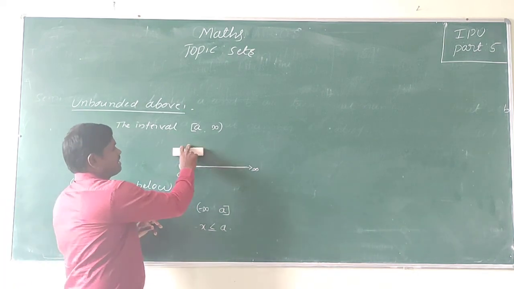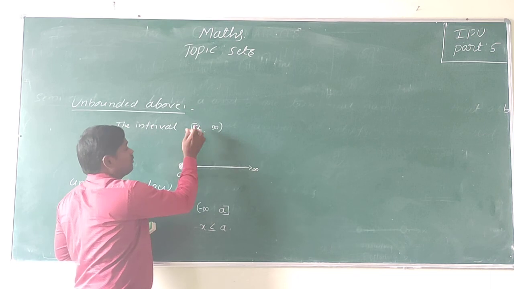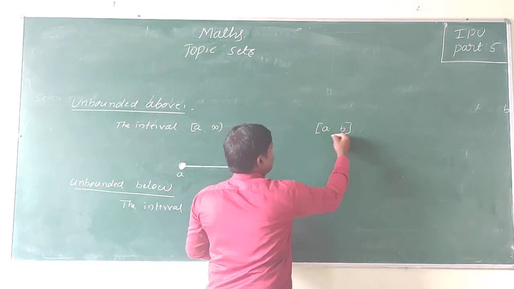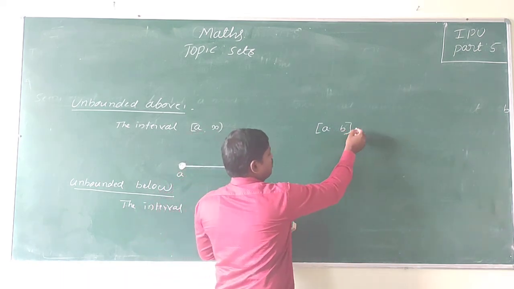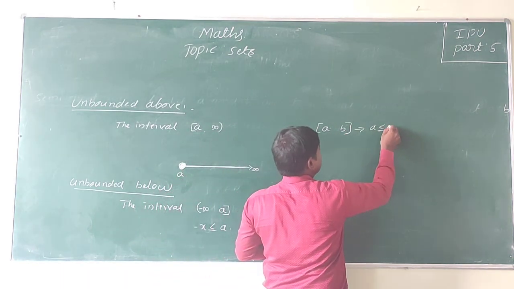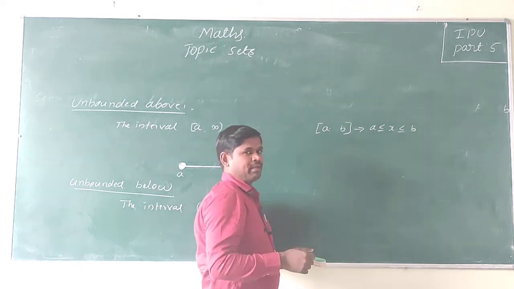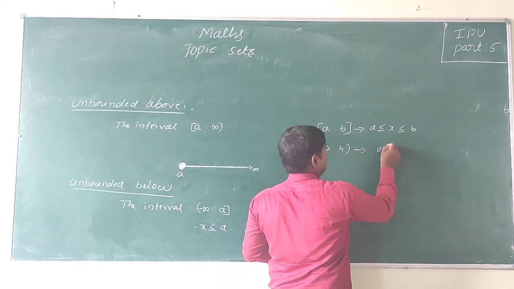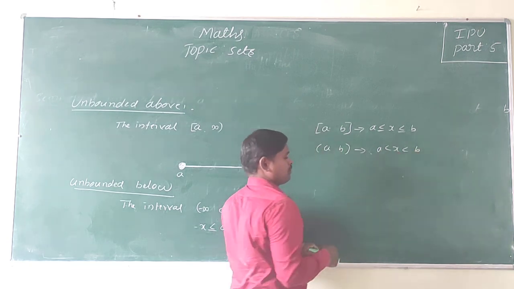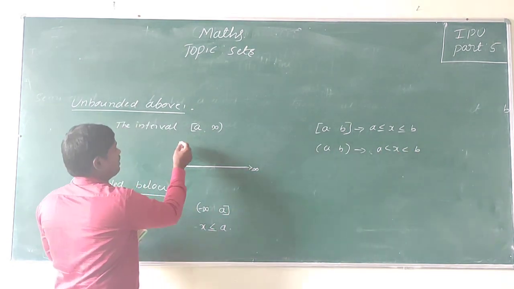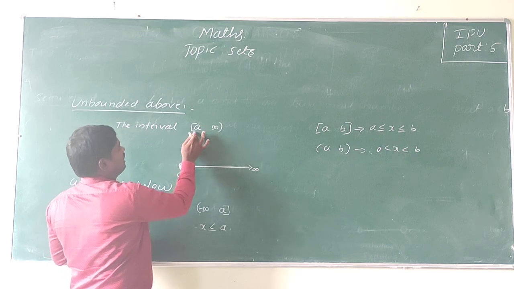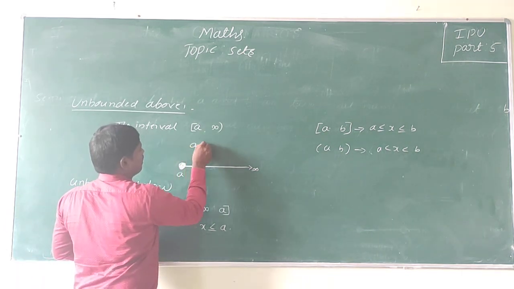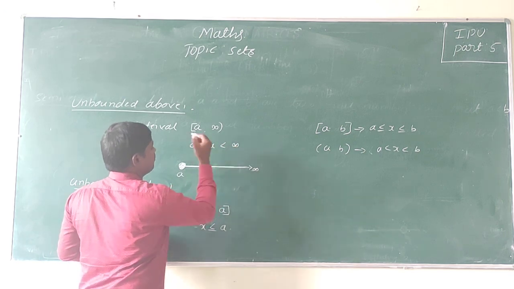So I am taking this in another form, like an interval. Already you know that the closed interval [A, B] can also be written as A less than or equal to x less than or equal to B. And the open interval (A, B) is A less than x less than B. Like that, the interval [A, ∞) I am taking as A less than or equal to x less than infinity.